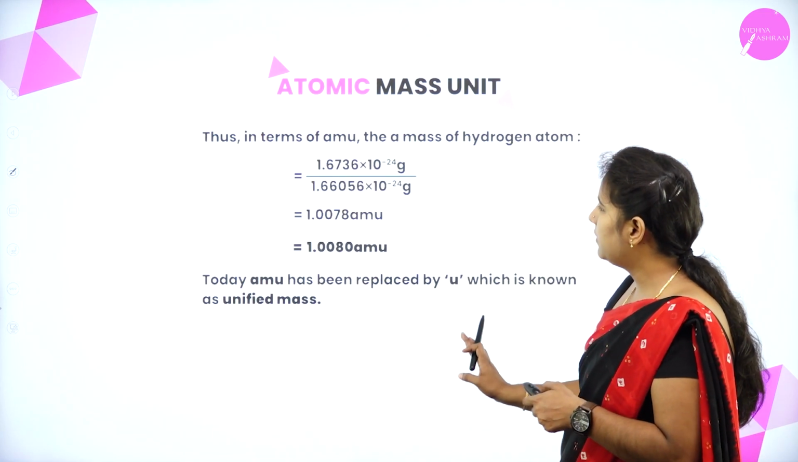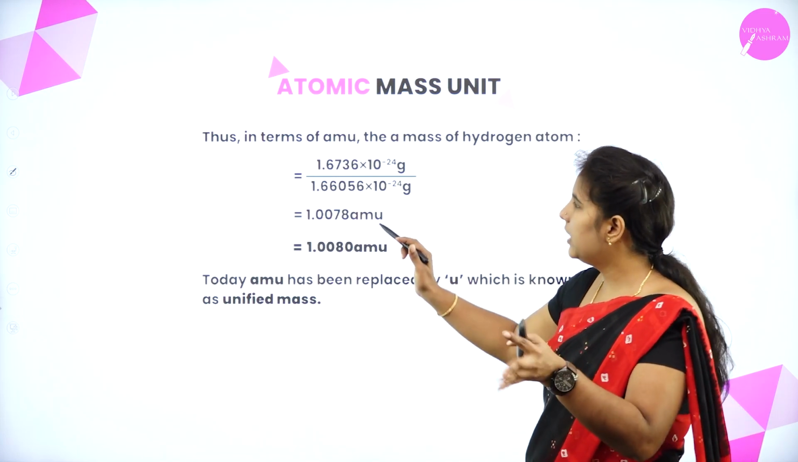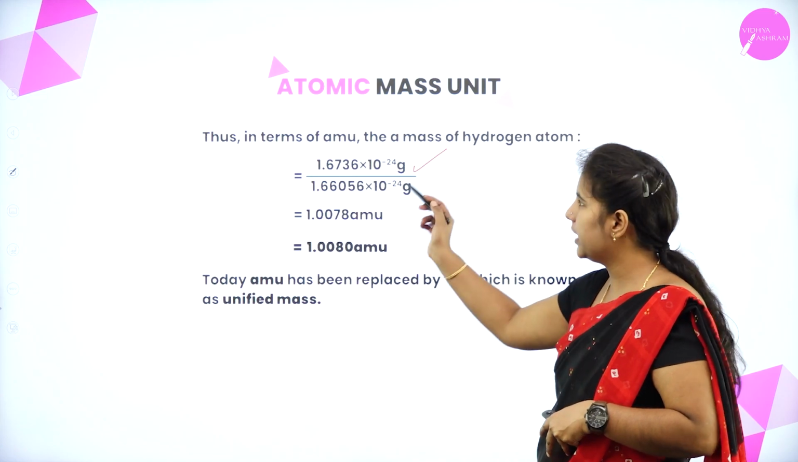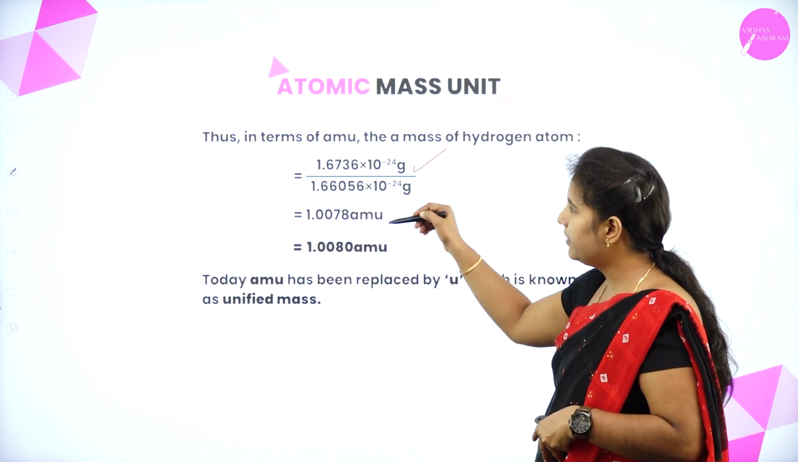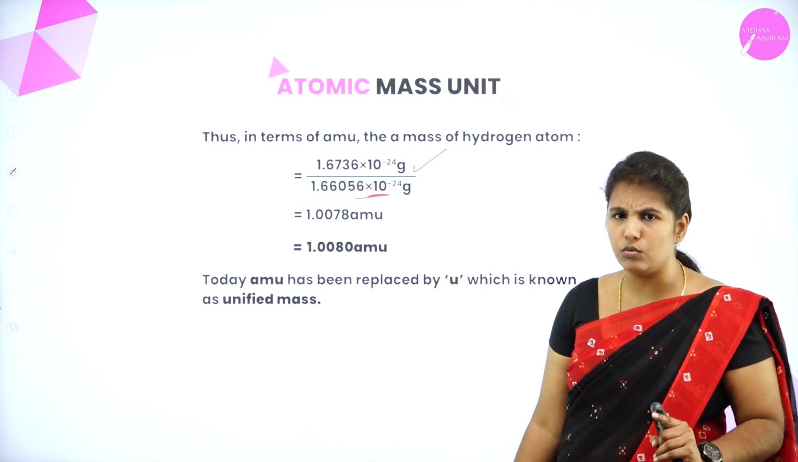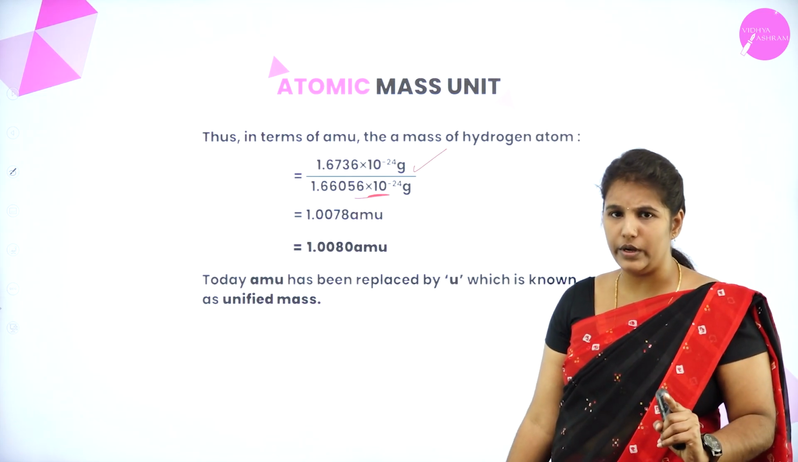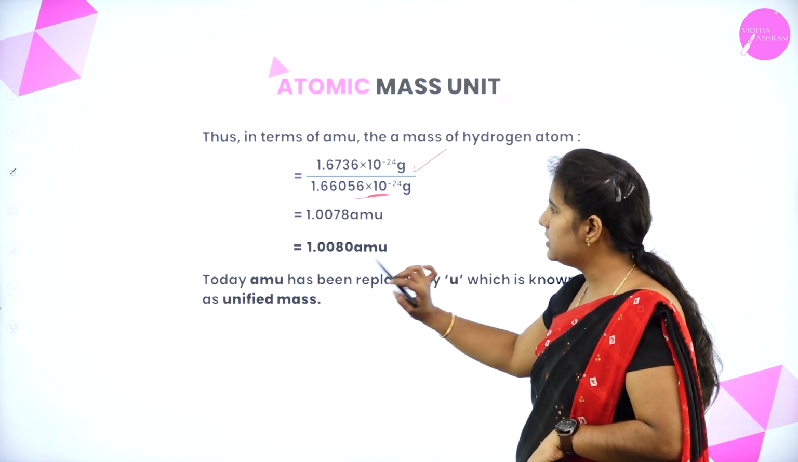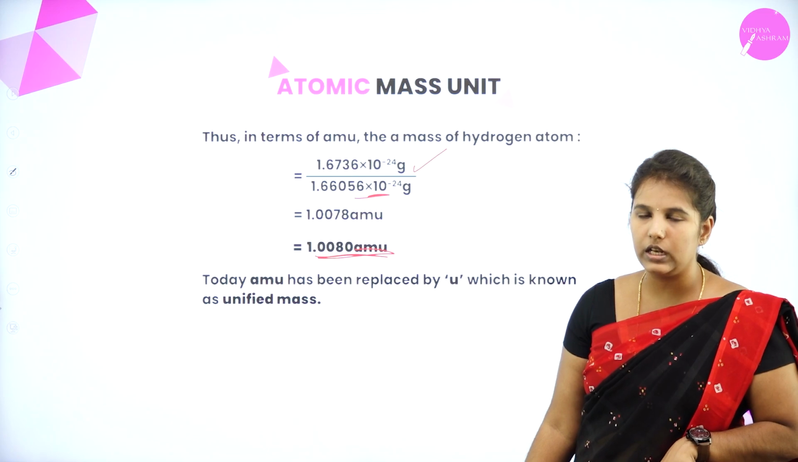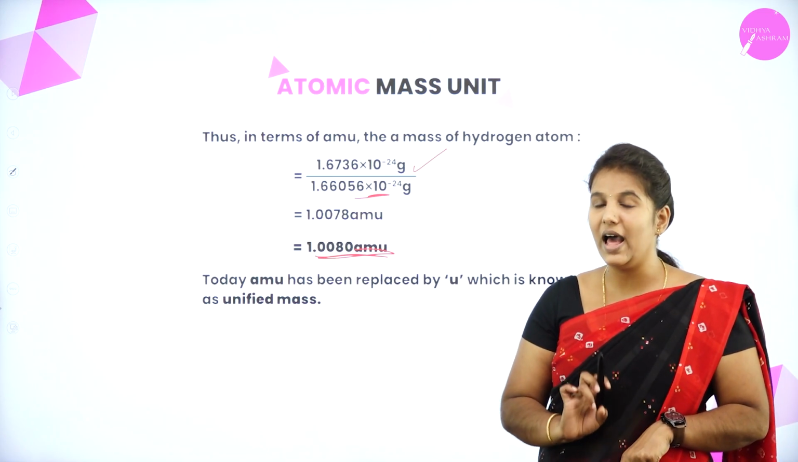So here I have taken the example of the hydrogen. The atomic mass of the hydrogen is 1.6736 into 10 power of minus 24 divided by the value of 1 AMU, that is atomic mass unit. Okay. So if you divide this value, you will get the atomic mass of the hydrogen.